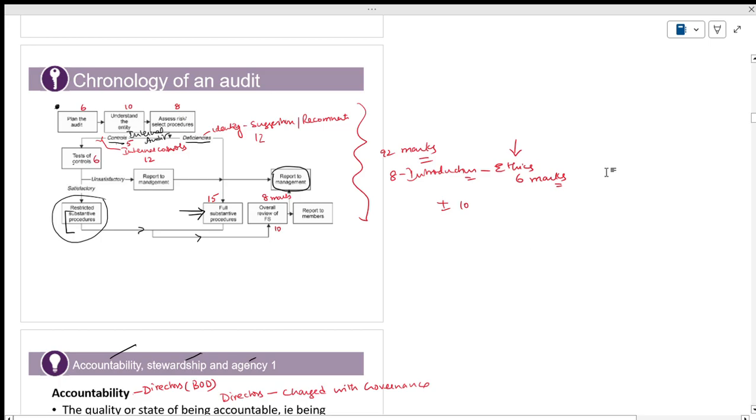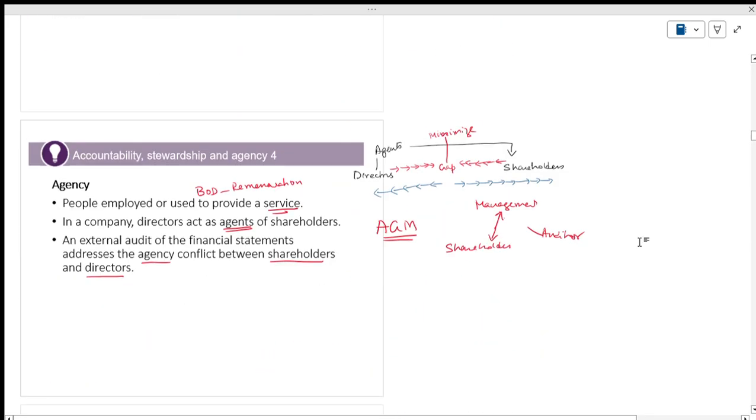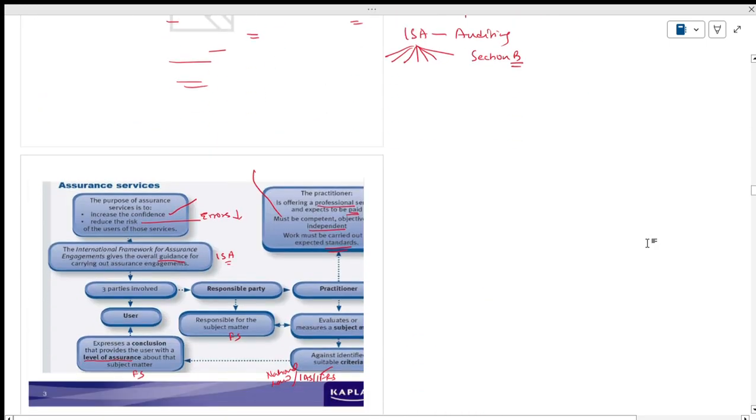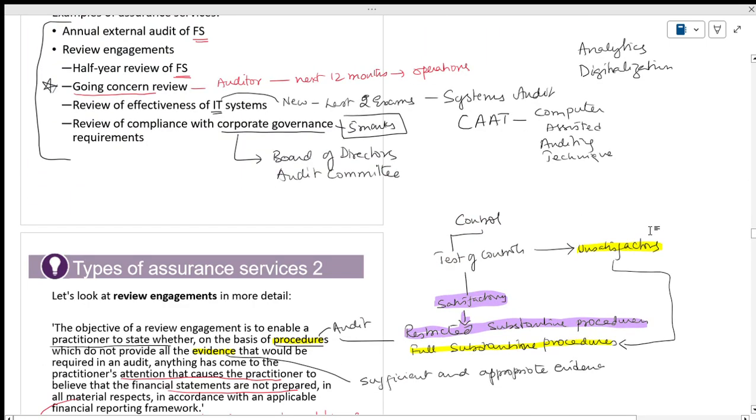Procedures we will do in chapter 10. Understand? Procedures we will do in chapter 10. We will not do them right now. It is in chapter 10. Now coming back to this.